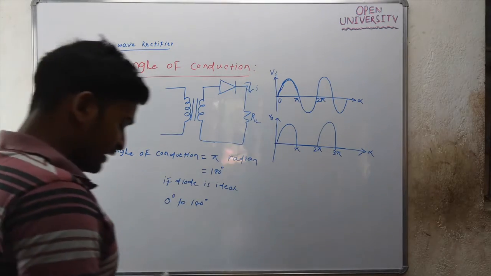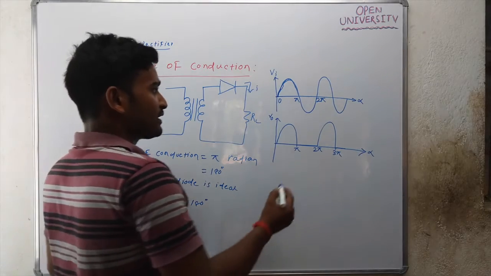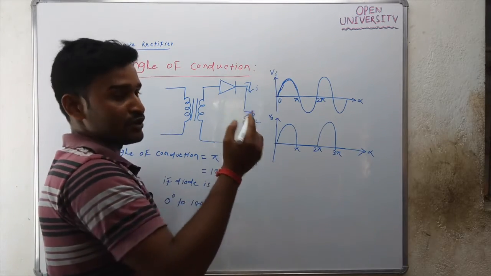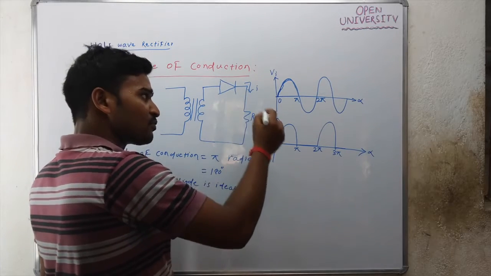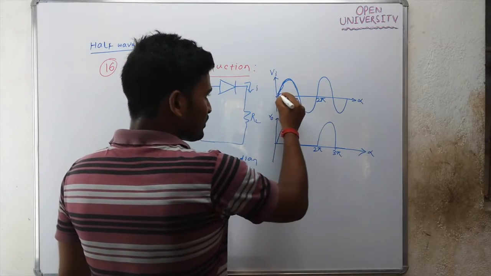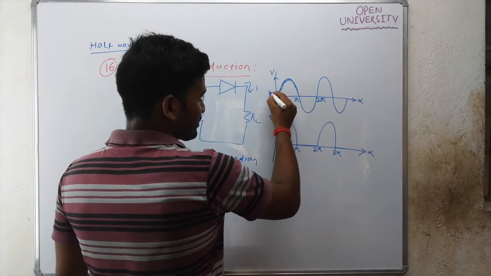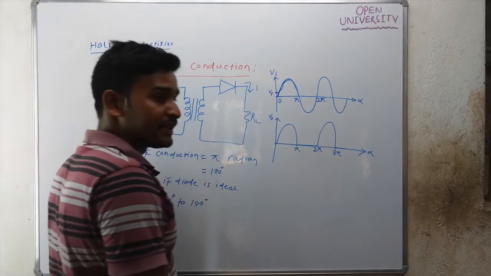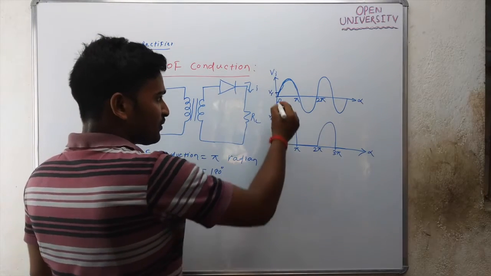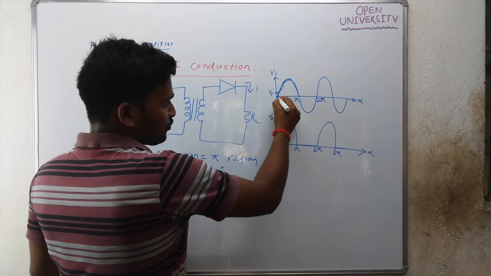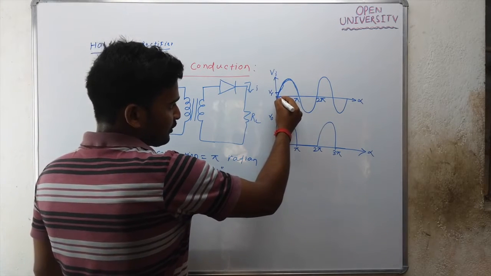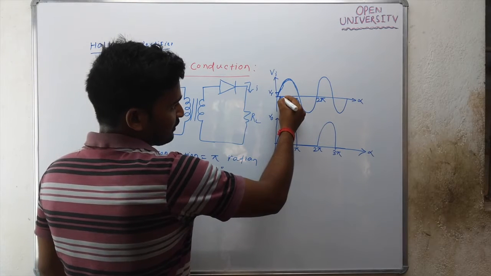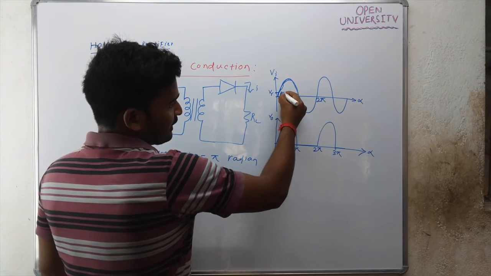Now if the diode is not ideal, meaning the diode has some cut-in voltage, some voltage will drop across the diode. Let this cut-in voltage be V gamma. Up to V gamma the diode will be off, then it will start conducting.